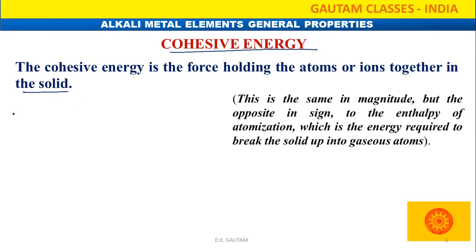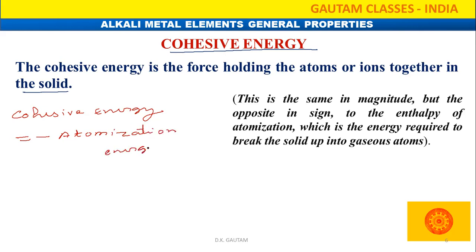So cohesive energy is equal to minus atomization energy. By magnitude they are the same, but their sign is different.